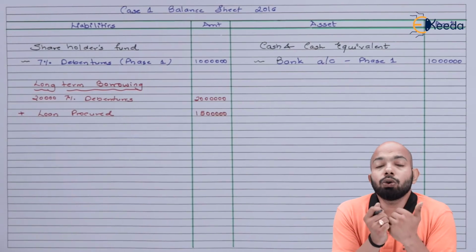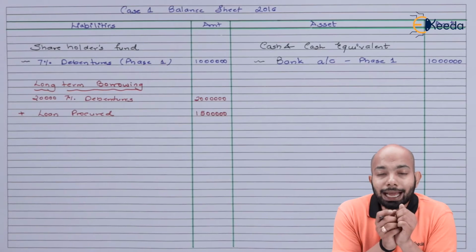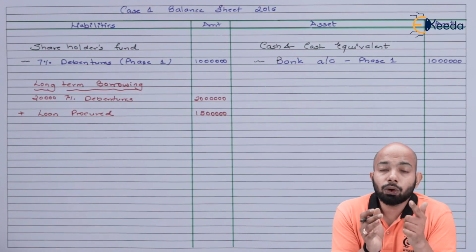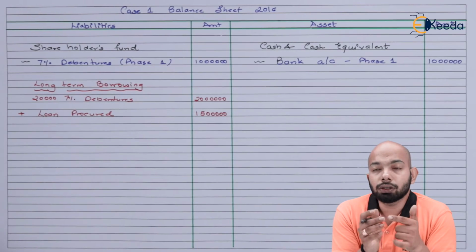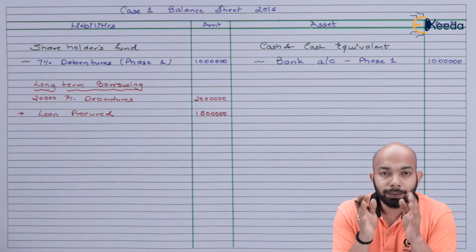Simultaneously, we have taken a loan. So that also has to be incorporated here. Hence that has been mentioned as loan procured 15 lakh rupees, and the liability, or rather something that is issued further, has been mentioned as 20 lakh rupees debentures being issued.